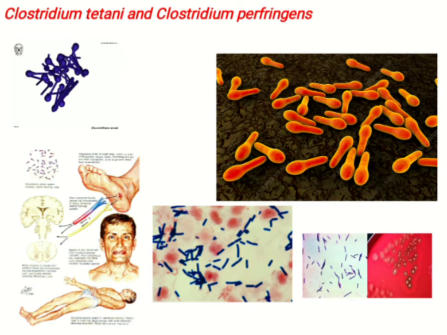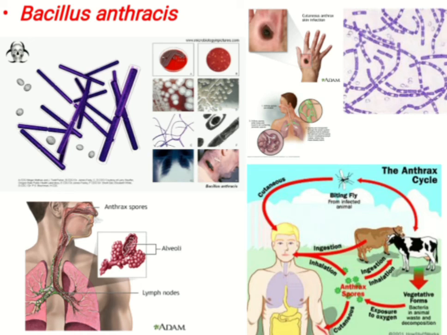And then we'll be talking about the anaerobic gram-positive rods, that is Clostridium tetani and Clostridium perfringens, the famous tetanus disease and many others. So complete picture of these two pathogens. One bioweapon which was talked about long back and is still in the picture is Bacillus anthracis. Earlier we studied it more with respect to animals, but now how it affects humans, a complete picture of this gram-positive rod, Bacillus anthracis.